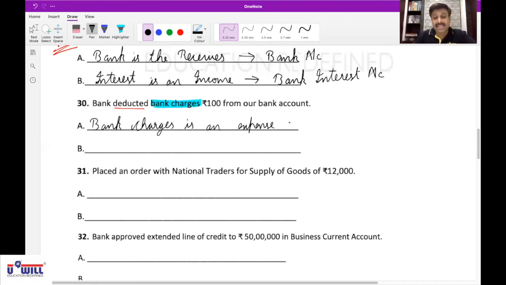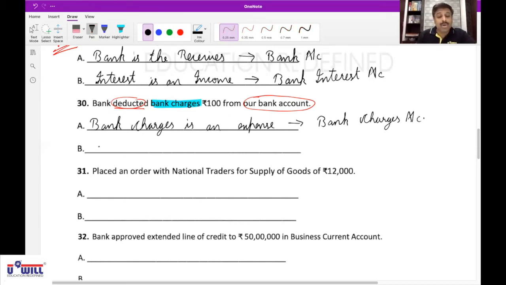Are you all clear with this? Yes, sir. Then second effect, what goes out? Nothing goes out, because the bank directly deducts the amount from our bank account balance. So which income?